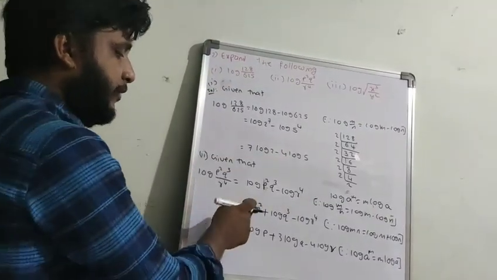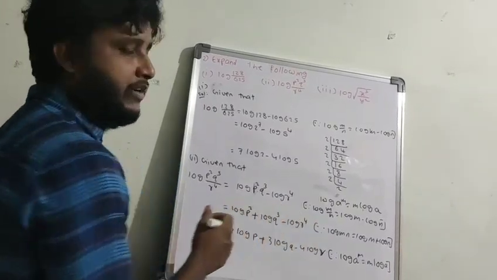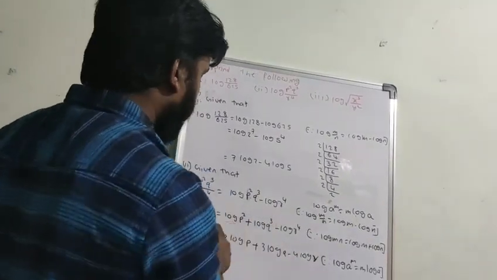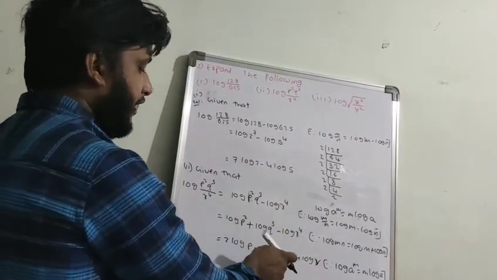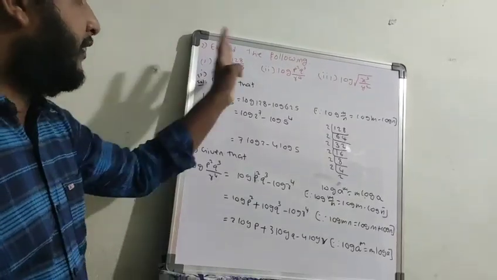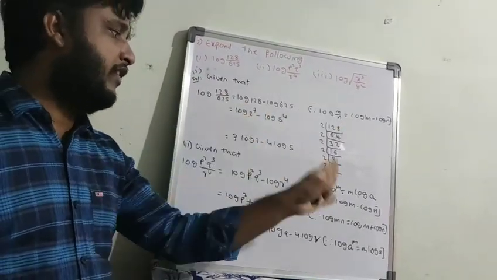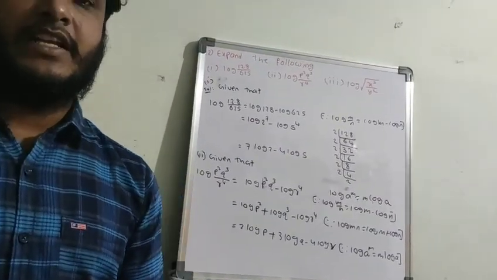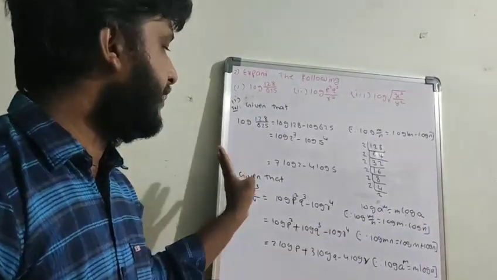So if you apply that, log p square plus log q cube minus log r to the power of 4. Afterwards, the powers are there. You have to apply the power rule. So 2 log p plus 3 log q minus 4 log r. And the very important thing in these expansion questions, these three formulas, the m by n formula, the mn formula, and the log a power n formula are very important. We use these formulas for converting the expansion.